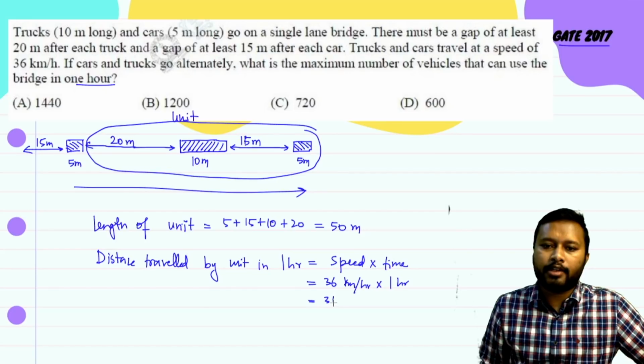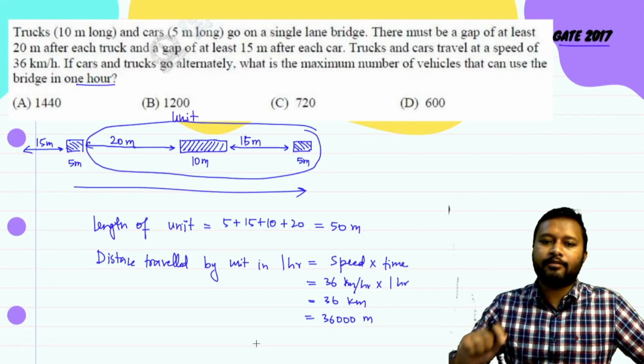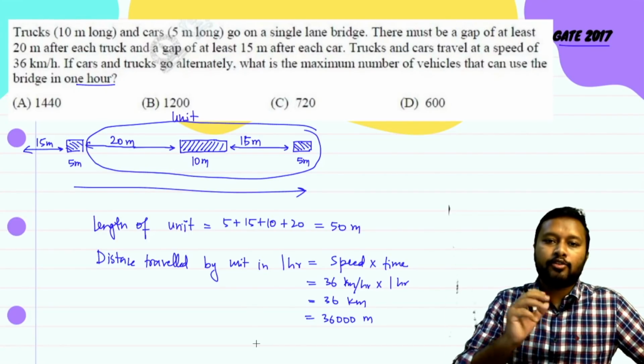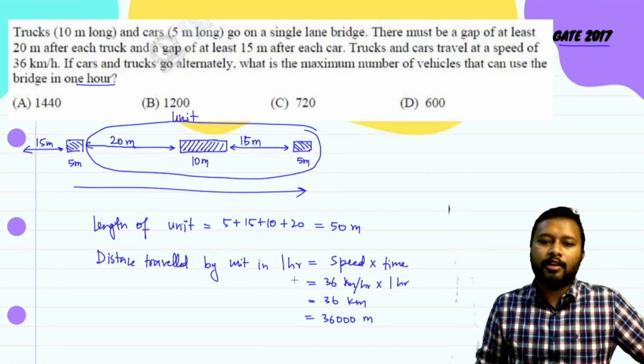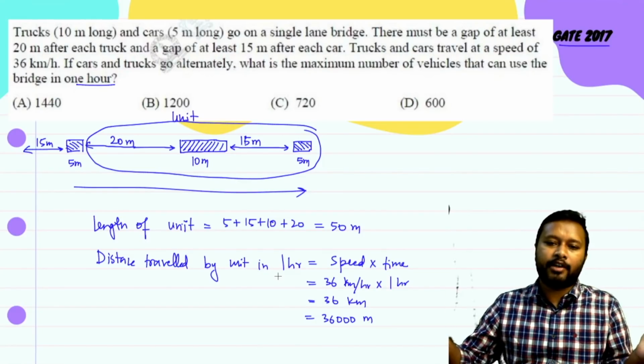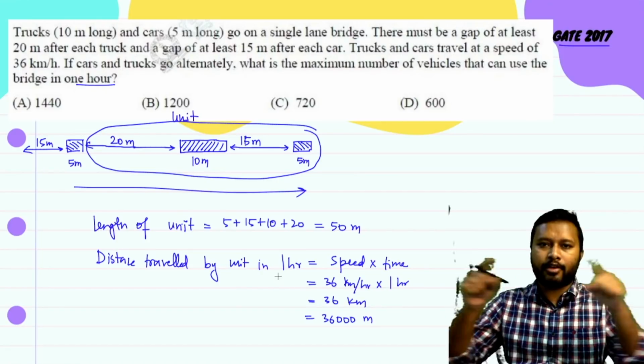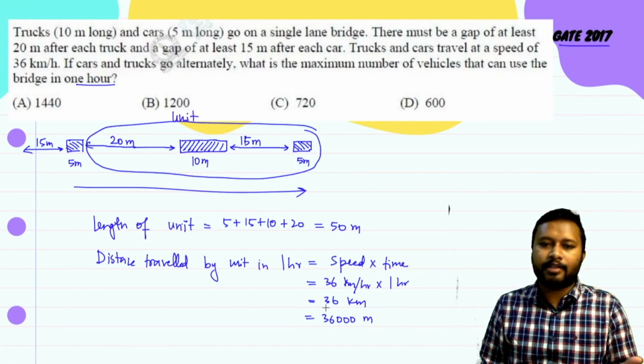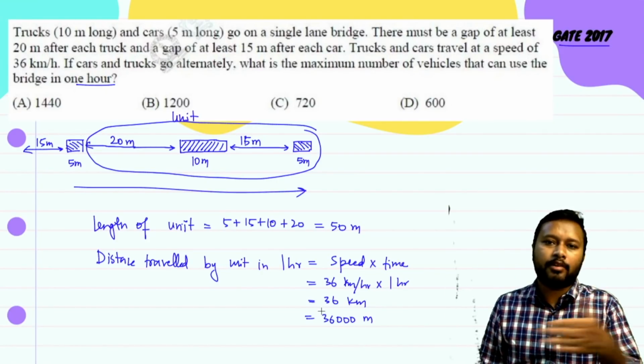So you are going to get 36 km, or you can say 36,000 meter. This is the distance which this whole unit can travel. So how many units can be there if the total distance traveled by the unit is 36,000 meter over the bridge?